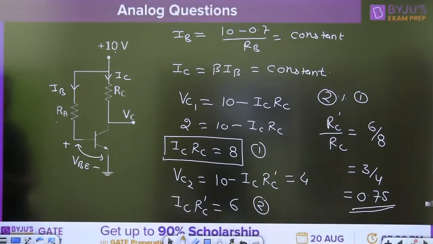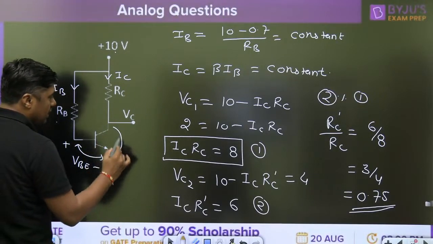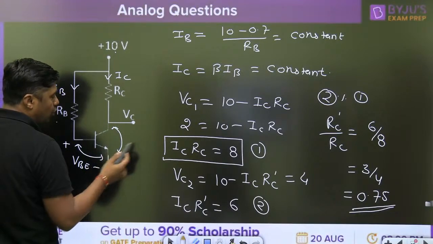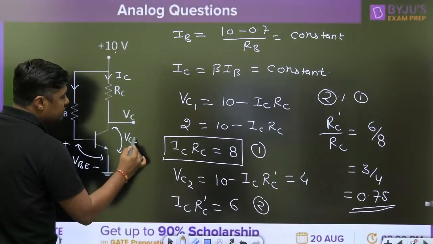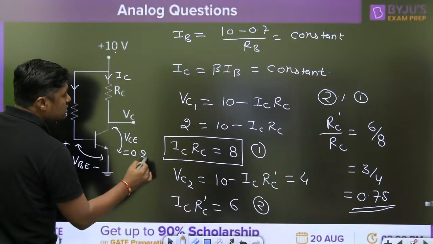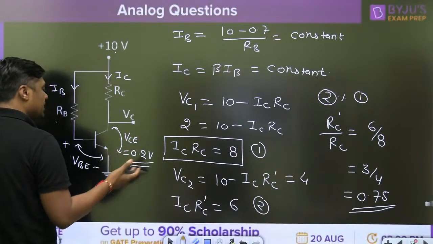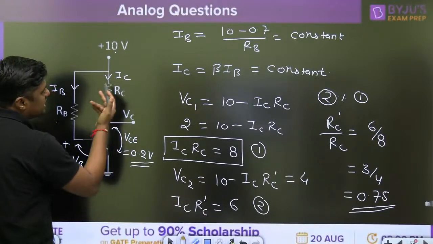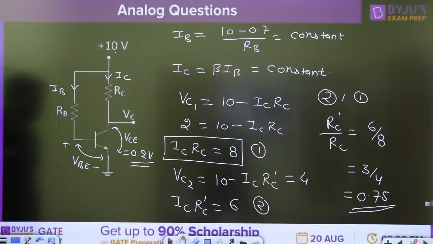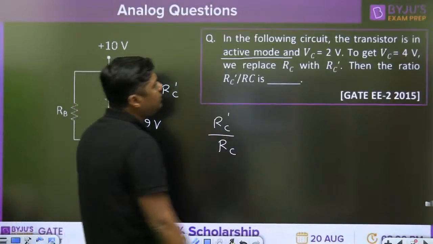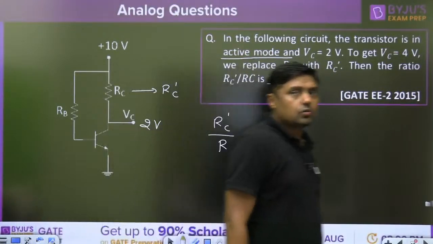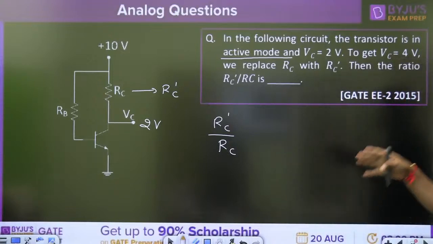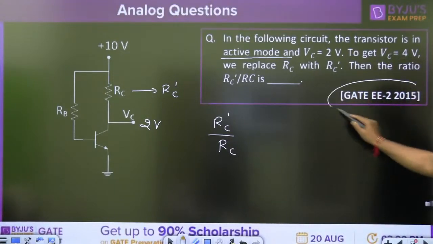Or always remember, if this VCE is initially given as 2 volt, then 4 volt, it is greater than what? VCE sat. What is the VCE sat? 0.2 volt for silicon. If it is greater than 0.2 volt, then definitely this transistor is in the active region. But no need to verify because it is already given in the question. That was the nature of the question in 2015.